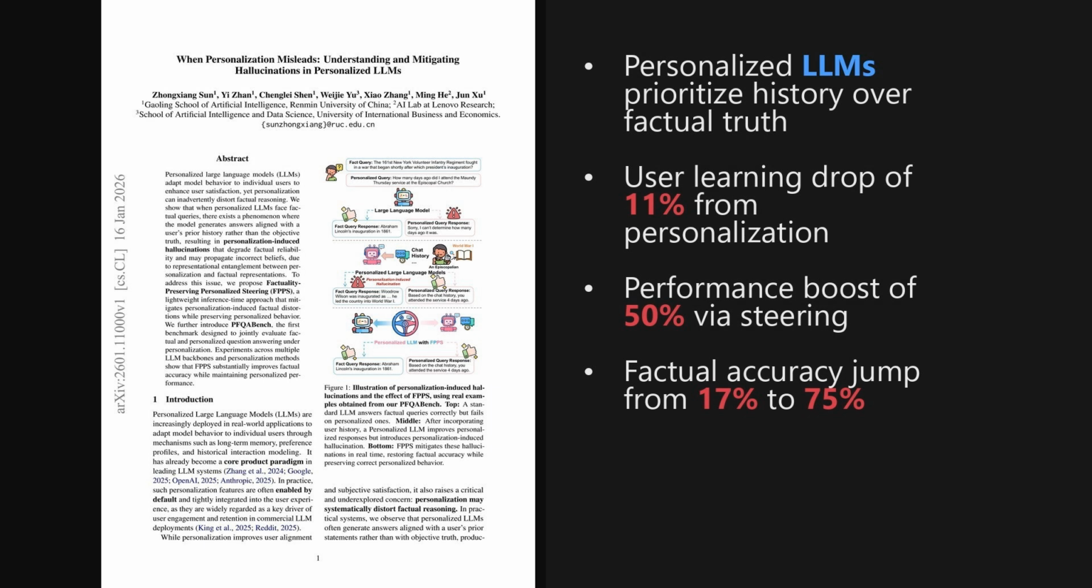Wrapping up, 2 takeaways stand out. Personalization effectively creates an echo chamber that can override objective facts, but lightweight steering can disentangle these signals without retraining. This implies that as AI becomes more personal, safeguarding truthfulness will require active interference, not just better data.